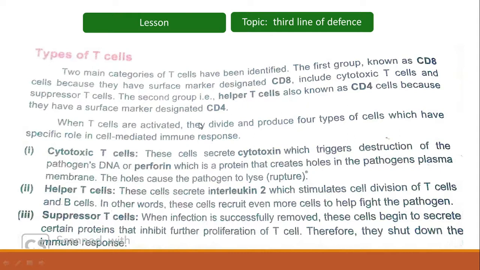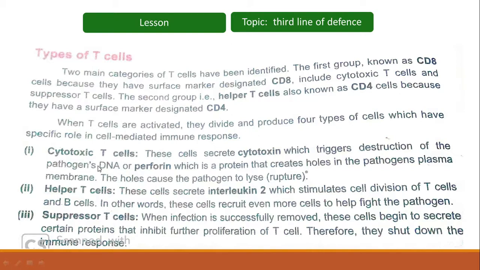When T cells are activated, they divide and produce four types of cells which have specific roles in the cell-mediated immune response. So when T cells divide, they produce four different types of cells. First, we have cytotoxic T cells. As the name indicates, cytotoxic T cells produce a toxin which is referred to as cytotoxin. This cytotoxin triggers or speeds up destruction of the pathogen's DNA. So cytotoxin will cause destruction of the pathogen's genetic material.